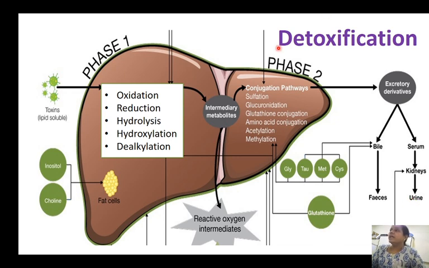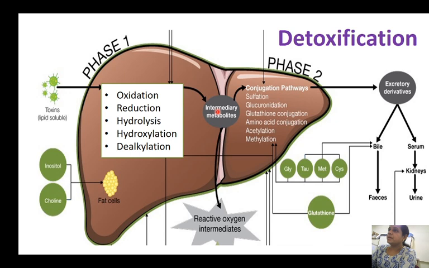So once again, the detoxification that occurs in the liver is divided into 2 phases: phase 1 and phase 2. Usually the toxins pass through phase 1, then go to phase 2, then are excreted. But sometimes some of the toxins can directly enter phase 2. To repeat, phase 1 involves oxidation, reduction and hydrolysis. These 3 happen more commonly. The compound that is formed is called an intermediary metabolite.